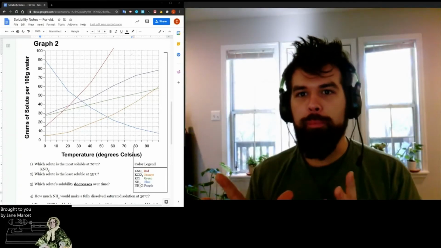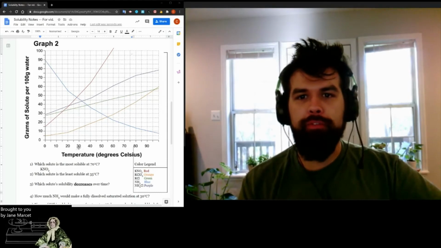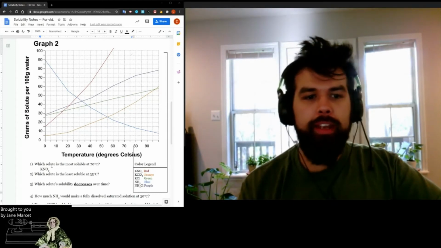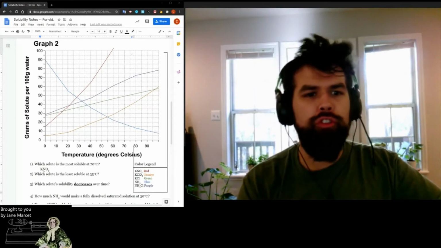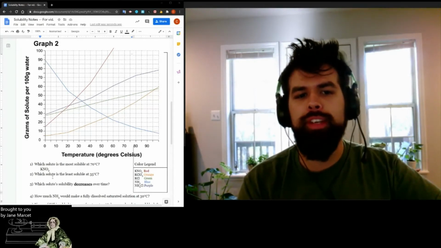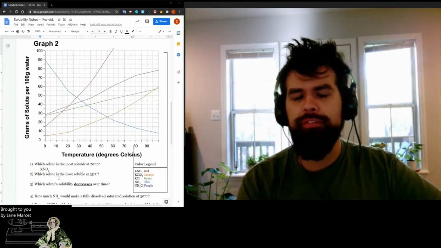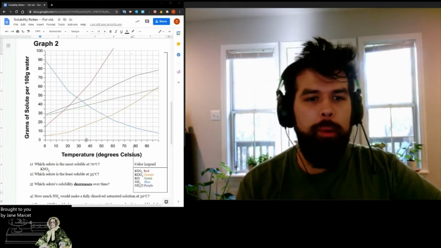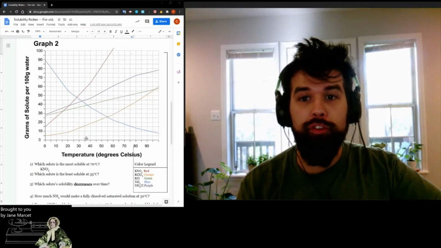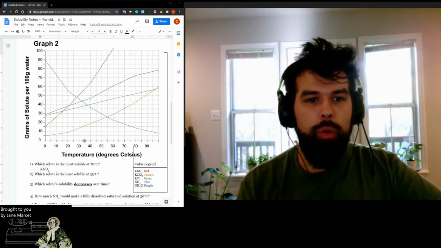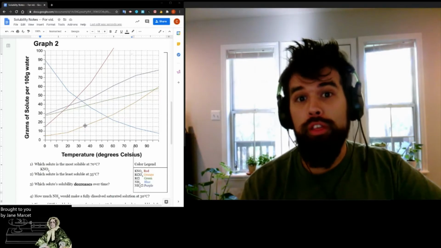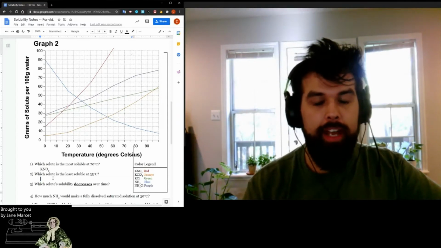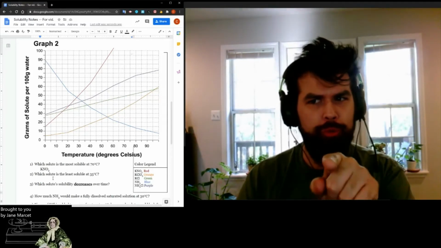All right, and we're back, and I'm just working with my graph from the notes here. So KNO3 was the most soluble at 70 degrees C. Question 2 asks us which solute is the least soluble at 35 degrees C. So we'll just come to 35 degrees Celsius, which is right here. And then we'll look for the line that is the lowest, which at this temperature, it looks like that is KClO3. So we'll just type that in. And remember the little shortcut that I gave you if you're doing this on a laptop.